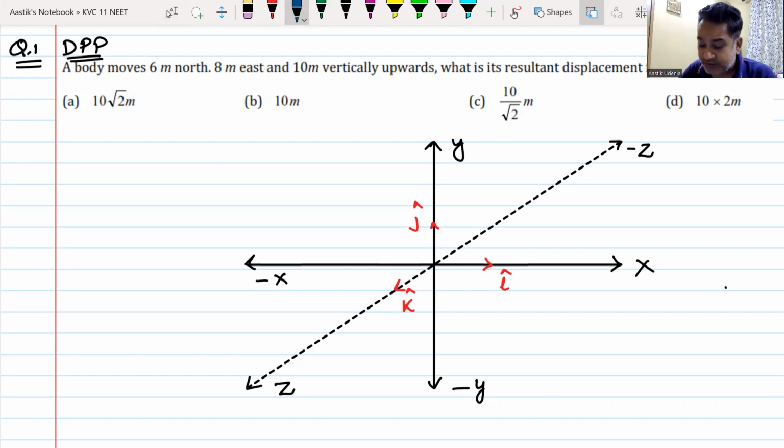First, he moves along north. Let me write north, south, east, west. This will be north, yes or no? If this is north, my dear friends, then where is south? This is south. I am probably in the north, you are probably in the south of the country that we are talking about. This is, my gentlemen, east, yes or no?